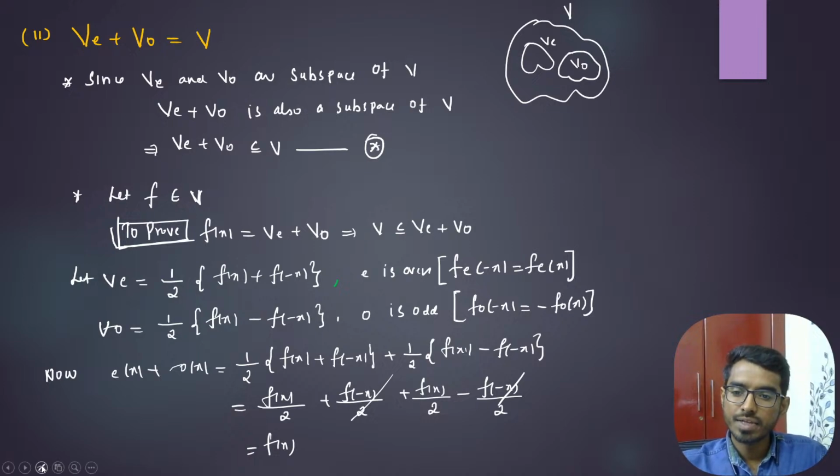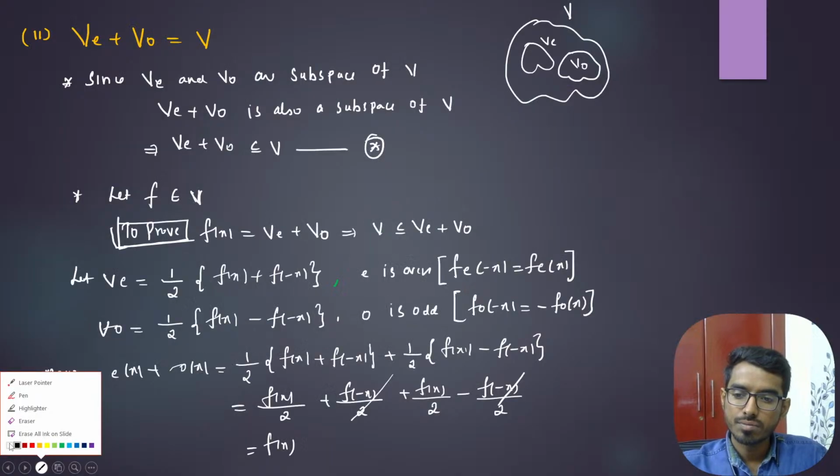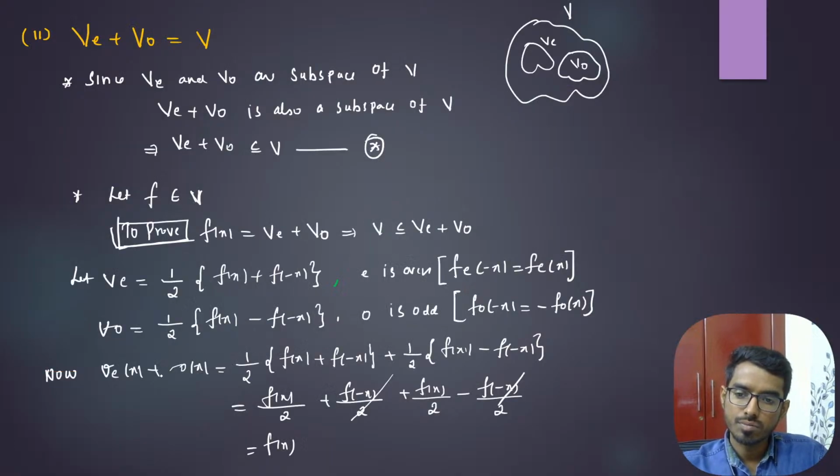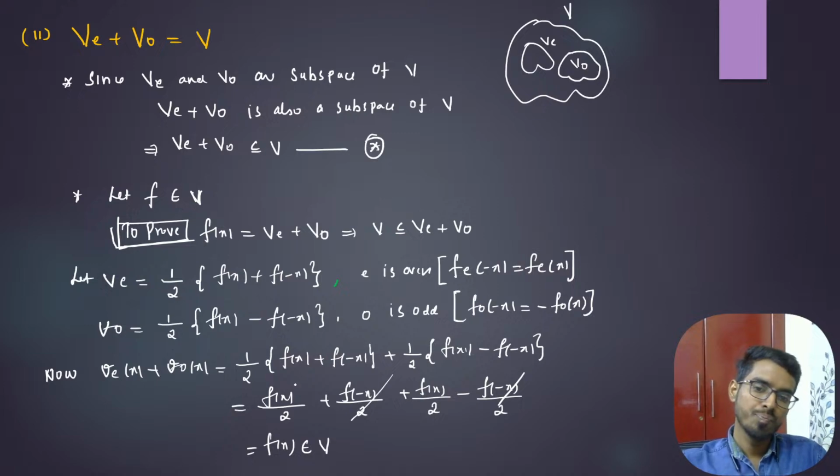So fe is an even function and fo is an odd function, right? That means this is f of x, and this f of x belongs to V. So this implies V is contained in E plus V naught.